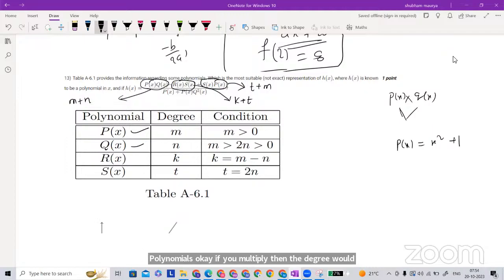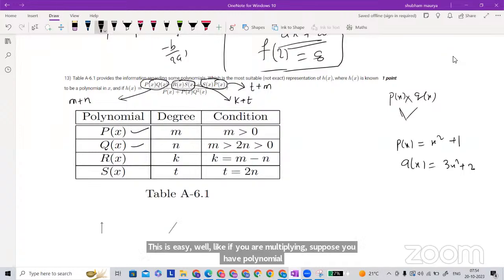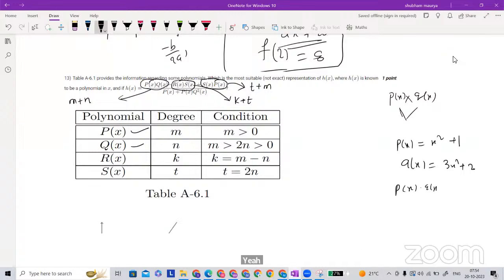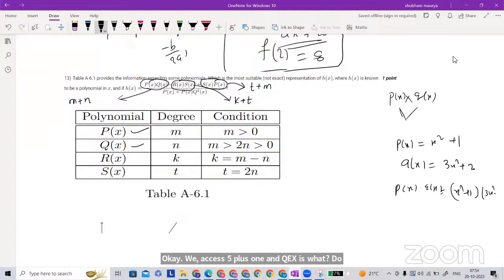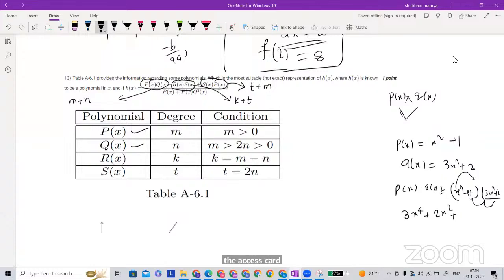x square plus 1 and q(x) is what? 3x square plus 2. So if you do p(x) into q(x), means finally (x square plus 1) into (3x square plus 2). Now just need to multiply. So how will you multiply? Just take the x square, multiply with each term. So this is going to be 3x to the power 4 plus 2x square, plus, now take 1 and multiply by this, 1 by 1. So this is going to be 3x square, this is 2.